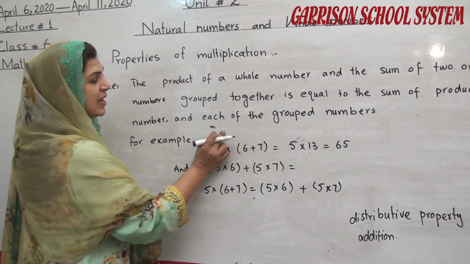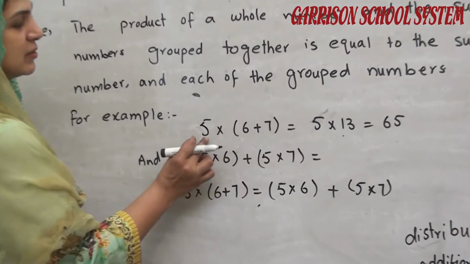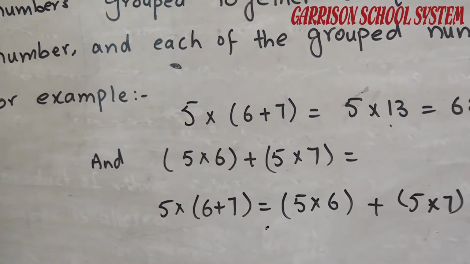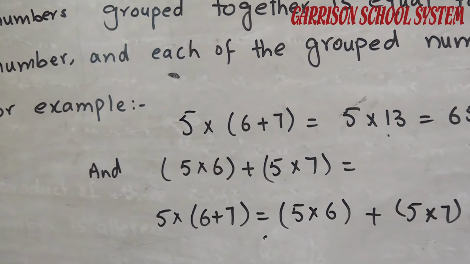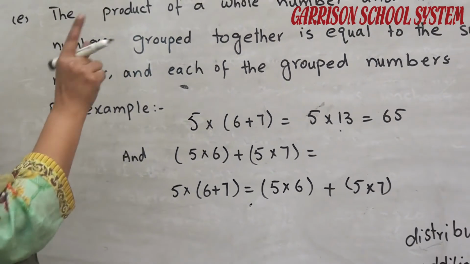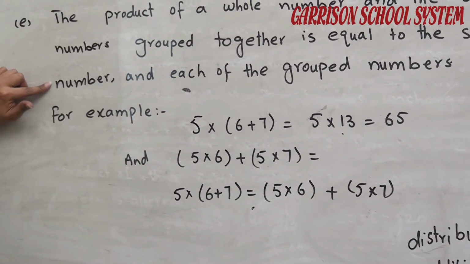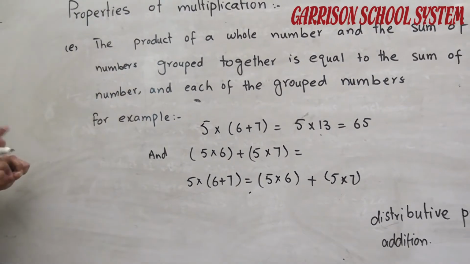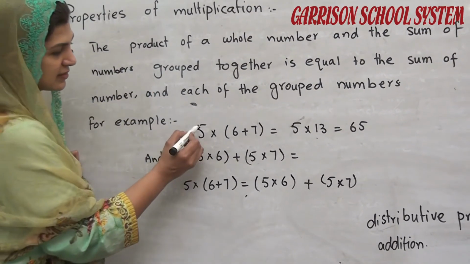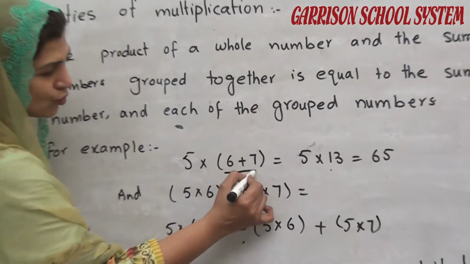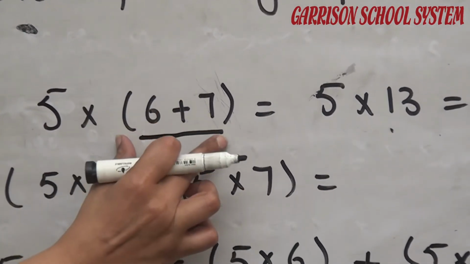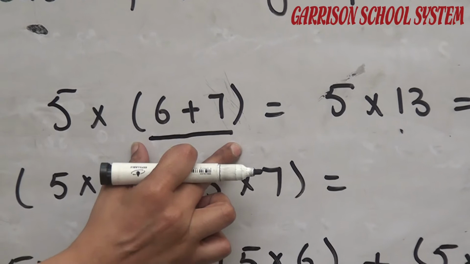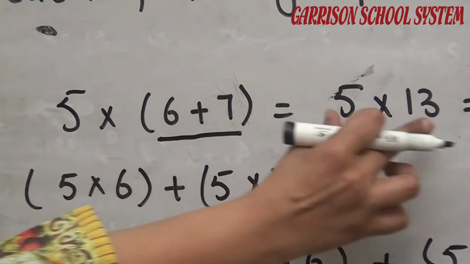When we multiply this group by 5, it is equal to the sum of the products of the former number and each of the grouped numbers. For example, look at the example. When we take the sum of these two numbers, we can solve in this way.